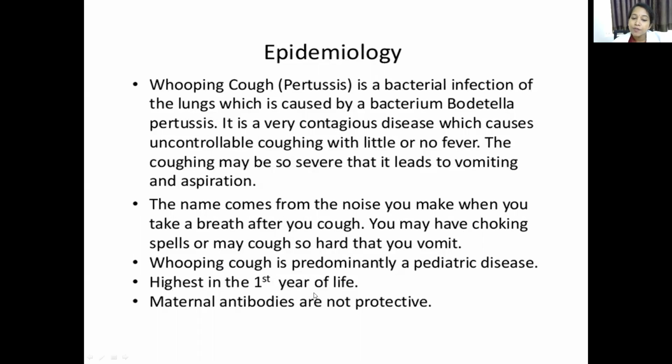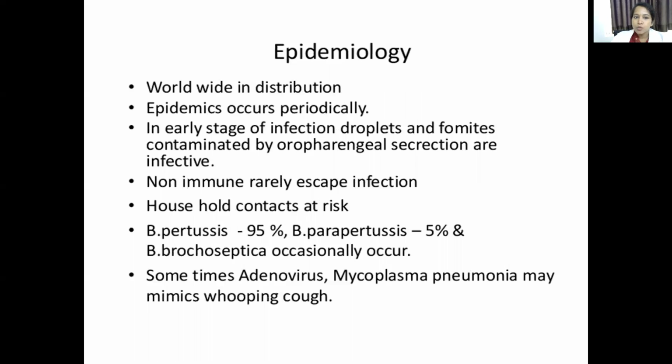It is highest in the first year of life, and more in preschoolers. Maternal antibodies are not protective against it. It has worldwide distribution.